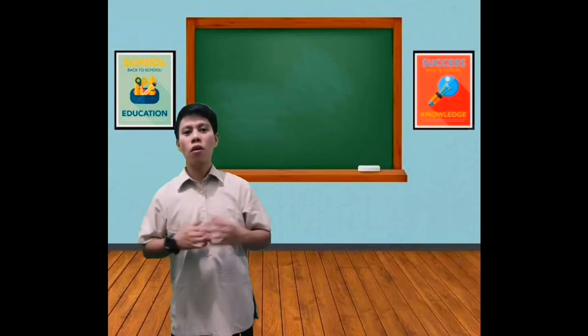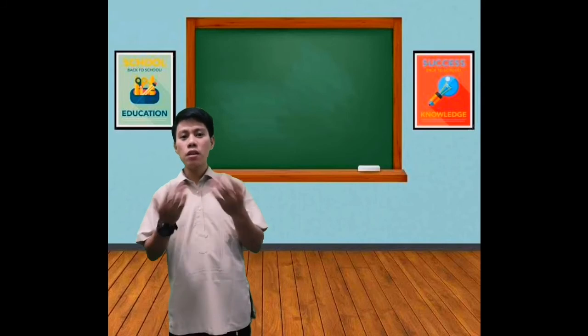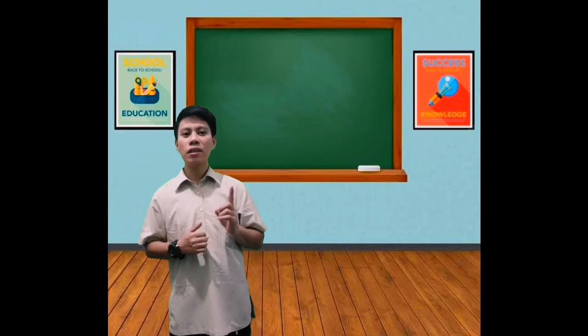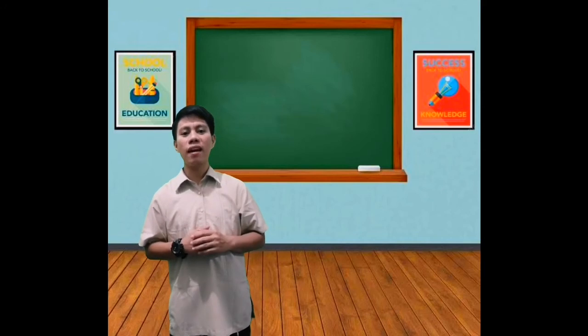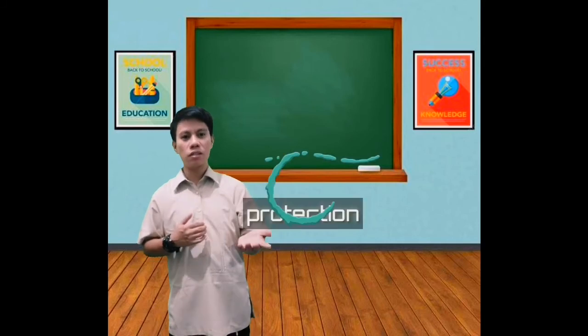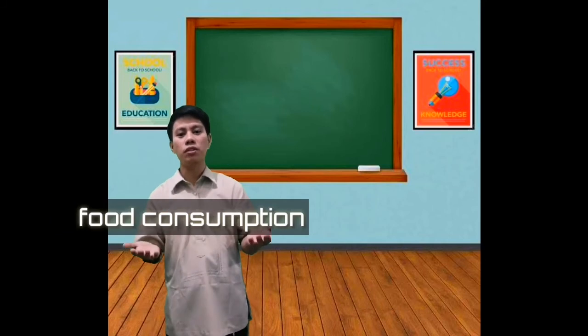Through the years, all animals that live in water are able to adapt as they evolve. This is called adaptation. On the other hand, terrestrial animals have body structures that help them to adapt on land. Ang mga structures na ito ay ginagamit nila for protections, movement, and food consumption.